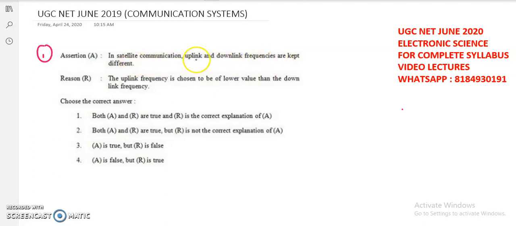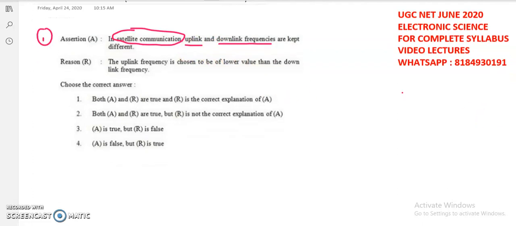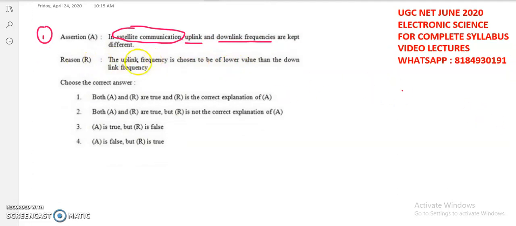So uplink frequencies means, while coming to satellite communication, you will have one earth station, which is called a base station, and one satellite in space in the geostationary orbit. From the base station to the satellite, signals will be transmitted with the help of the uplink frequency, and again from the satellite to the earth base station, the signal will be transmitted with the help of the downlink frequency. So in the assertion, both uplink and downlink frequencies are kept different. That we will see. And the reason is, the uplink frequency is chosen lower than the downlink frequency.